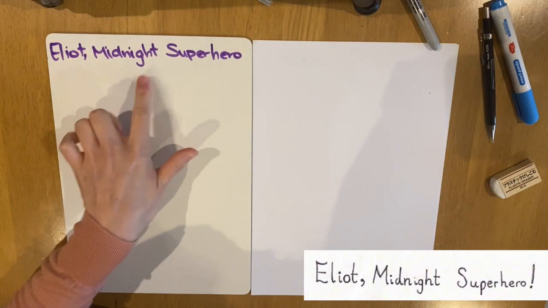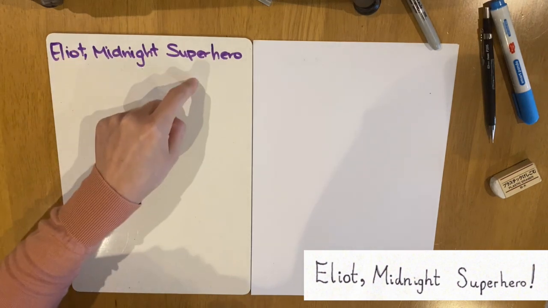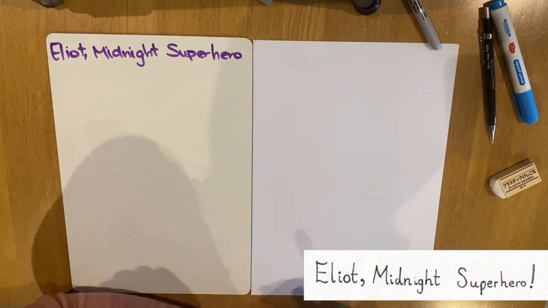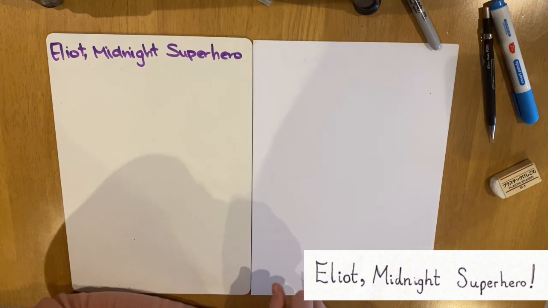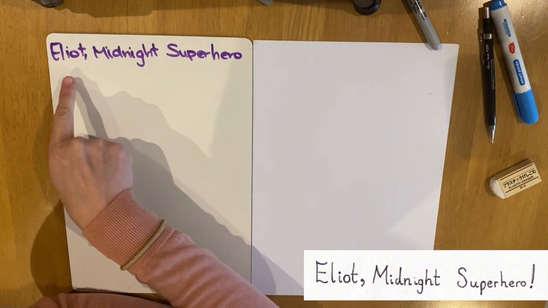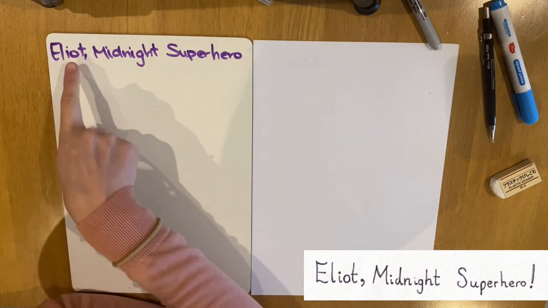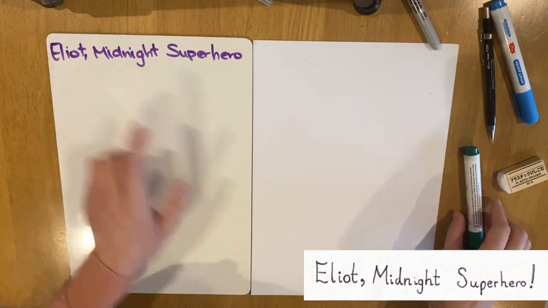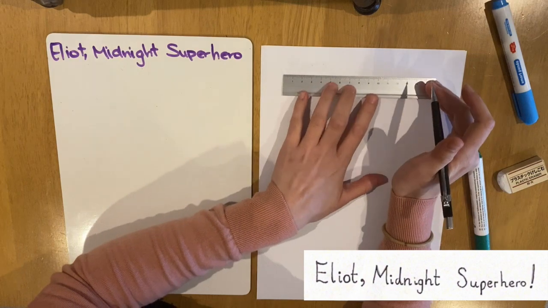This is the title of our story, Eliot, Midnight Superhero. But today we are going to be drawing the story map of our own version of the story. So the first thing we need to do is come up with our own title. Eliot, Midnight Superhero. I want to change the character's name. My character that I want to change is going to be named Malala.